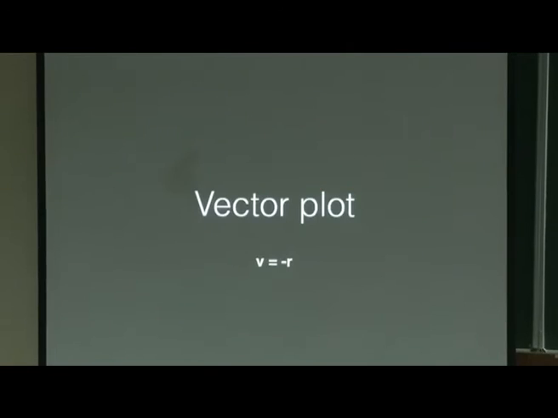Now I want to do a vector plot. So this is minus r. So where does it come from? This minus r force field. So 1 over r, 1 over r squared. But where is minus r? So my force field is the minus r vector. Bold means vector. Okay.